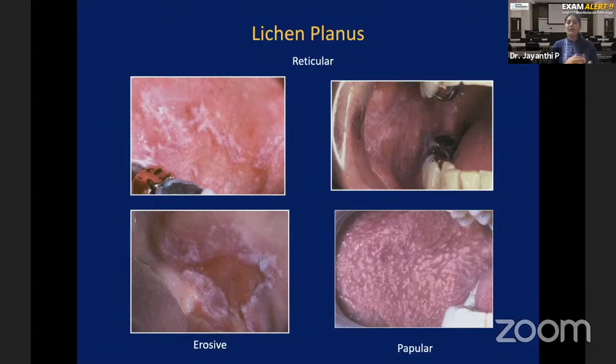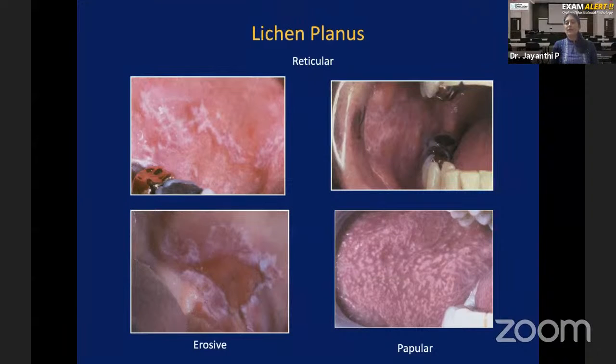Now, all this time, whatever we were talking about, they're all autoimmune diseases: pemphigus, pemphigoid, systemic lupus erythematosus, systemic sclerosis. They're all autoimmune diseases where autoantibodies are formed. Therefore, their humoral immune mechanism is getting activated. Whereas lichen planus is an autoimmune disease, but it is a cell-mediated autoimmune disease. Therefore, here T cells are getting activated. Therefore, no autoantibody production you will see. You will see T lymphocytes which are getting activated and destroying the normal basal cells of the epithelium.